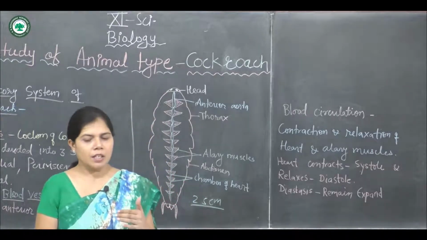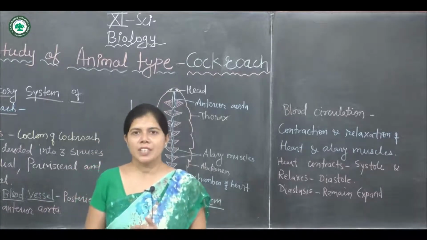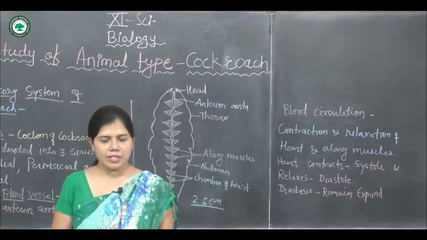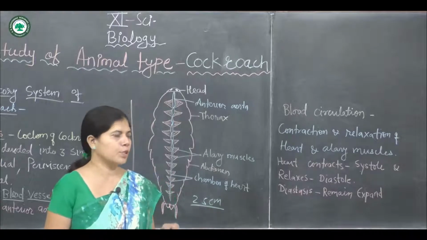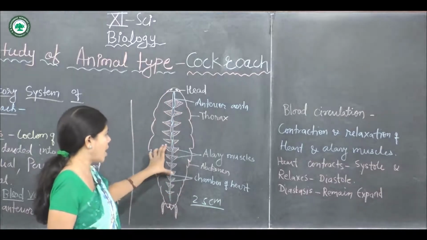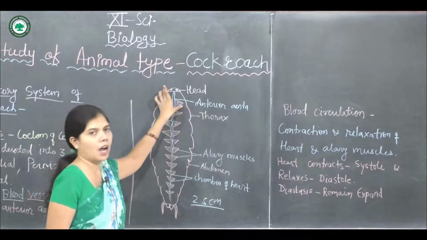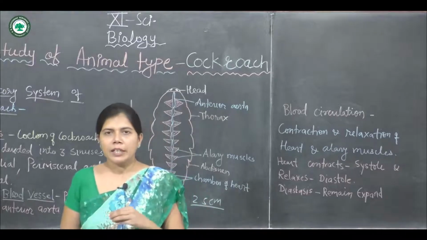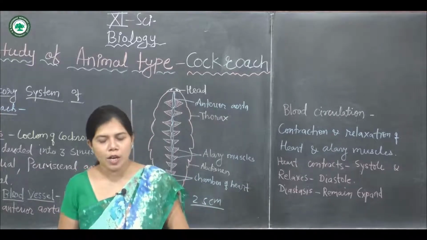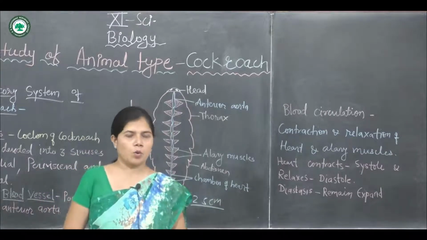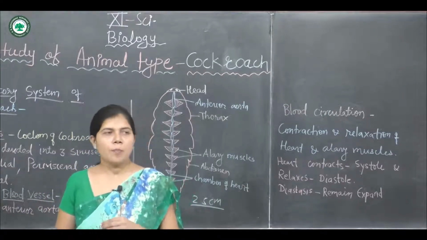Due to this, the blood is pushed from the chamber of the heart toward the cephalic vessels, that is, toward the aorta, which is anteriorly present, the dorsal aorta. During the systole, the ostia remain closed with the help of the wall.